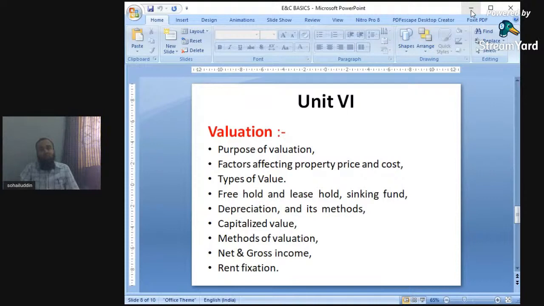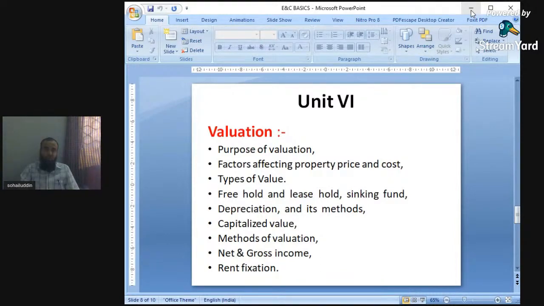Next is factors affecting property price and cost. There are different factors which affect the valuation of the price and cost, whether that property, that land, or that constructed area is in an urban area, whether it is constructed in a rural area, whether it is connected to the city, whether it is connected to the roads, whether it is connected to a highway. So all this will be covered in the valuations. Factors affecting valuation, that is, we have to find out the cost related with the various aspects.